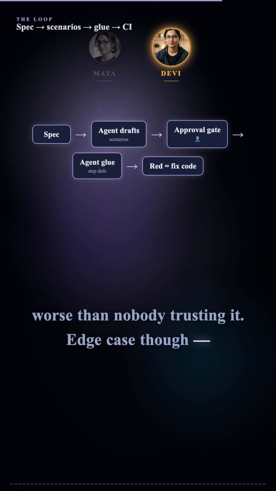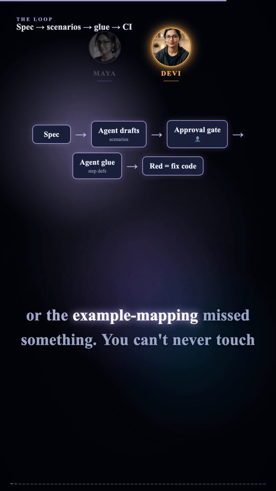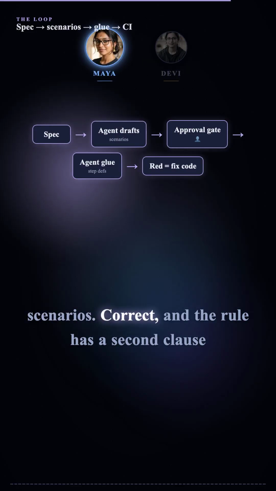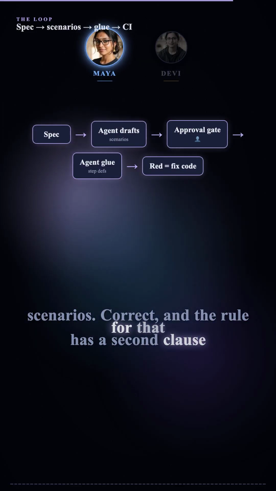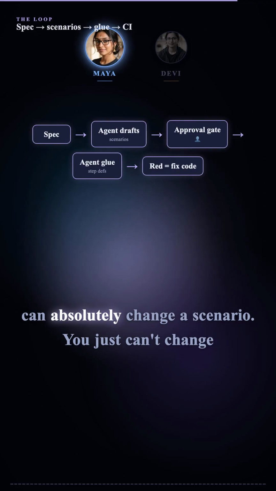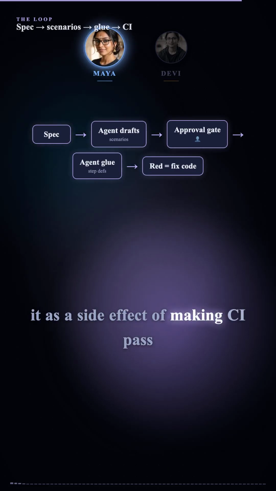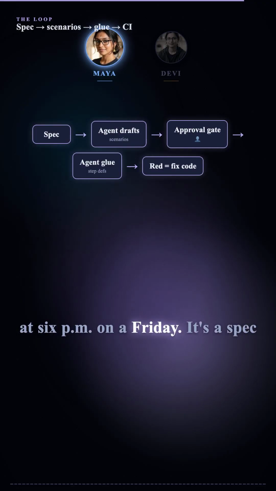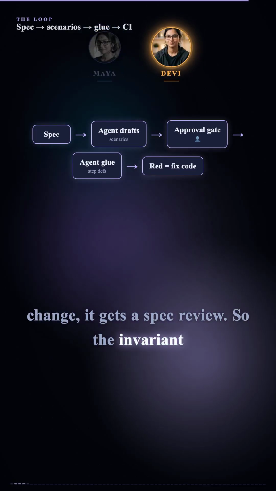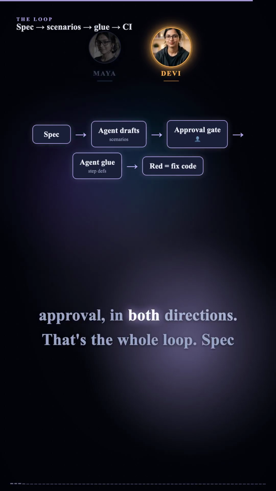Edge case though, sometimes the scenario is genuinely wrong. The spec changed or the example mapping missed something. You can't never touch scenarios. Correct. And the rule has a second clause for that. Scenario changes go back through the gate. You can absolutely change a scenario. You just can't change it as a side effect of making CI pass at 6 p.m. on a Friday. It's a spec change. It gets a spec review. So the invariant is really the feature file only changes through approval in both directions.